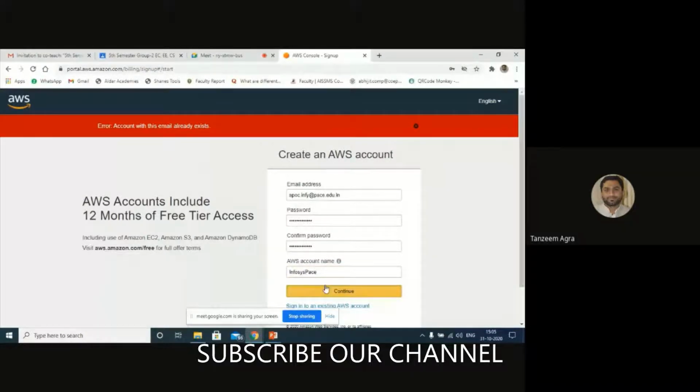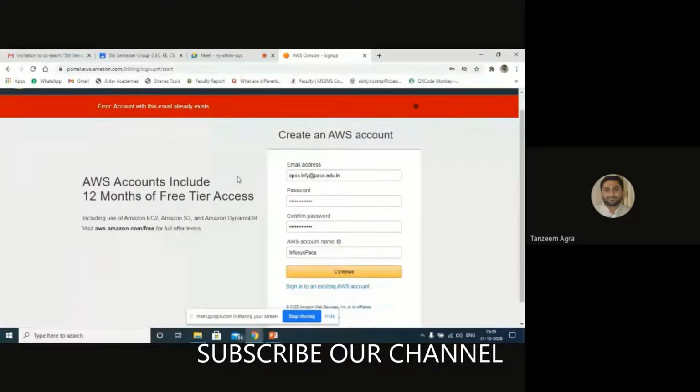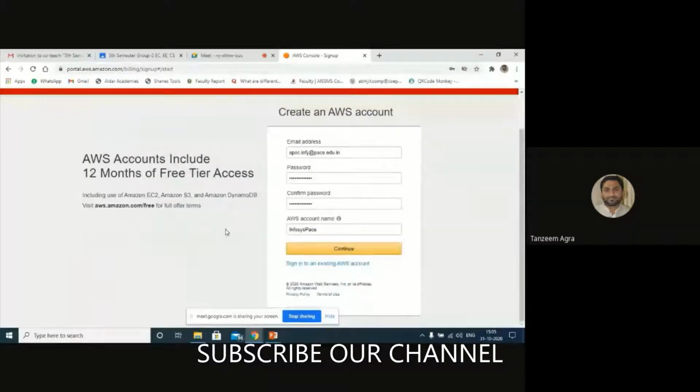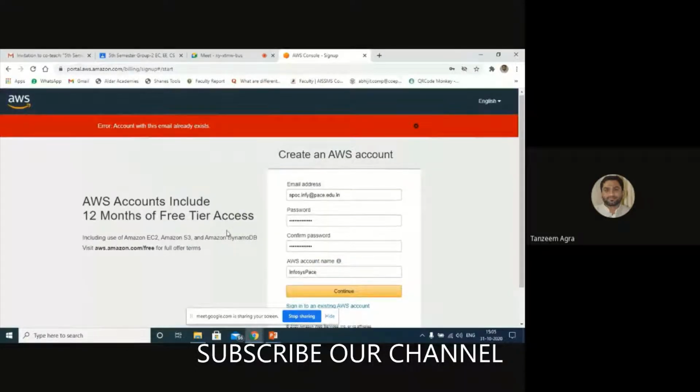Account already exists. The moment you click on this, the most important thing is you will be taken to the next form. In the next form, they'll ask you to share your credit card details. There will be 16 digits, I guess. 16-digit credit card details will be there, so you have to share that.